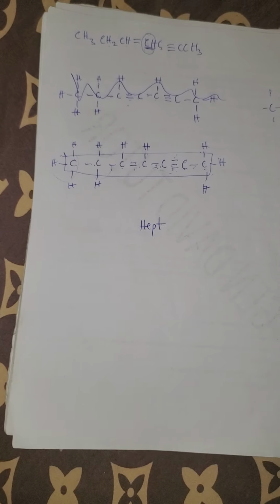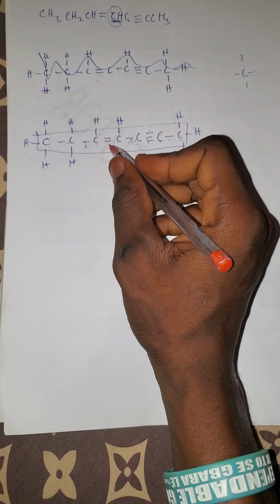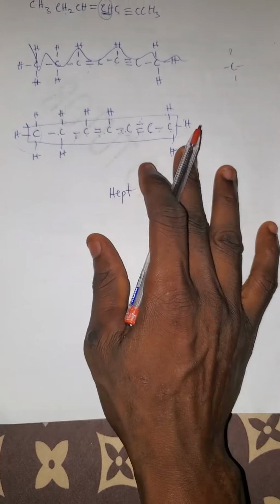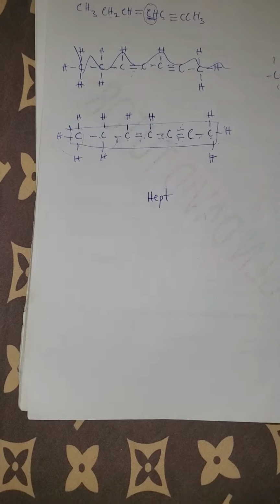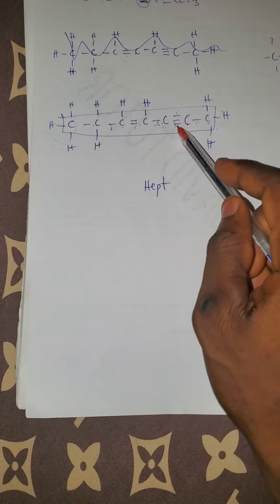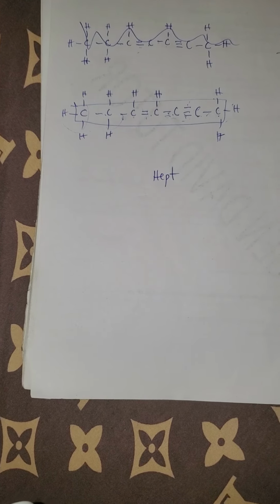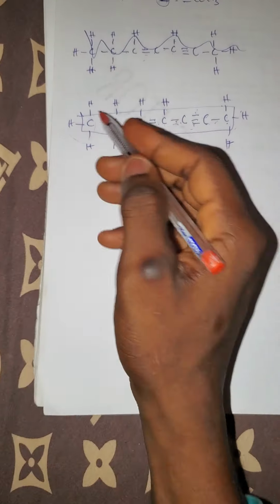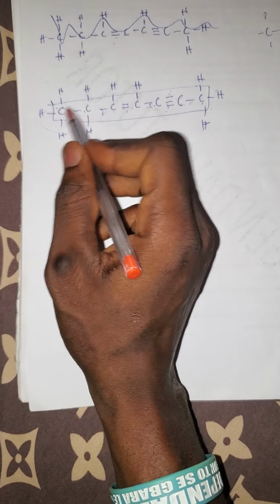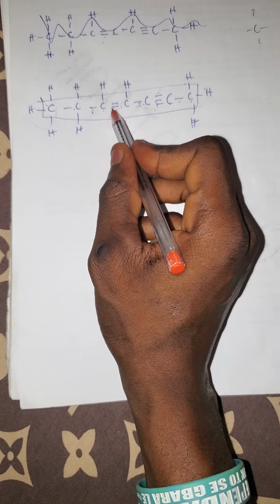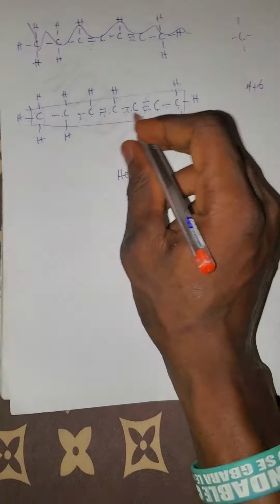Now you have to place the ligands to be in the lowest possible number. To know the place of counting, the law says, after you've discovered the parent name, the second law says we now need to put them in the lowest possible number. If we start our counting from here, the two functional groups will be 1, 2, 3, 4. We have one at number 4, 5, 6. We have one at number 6.